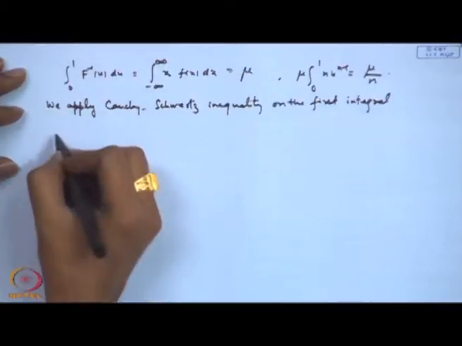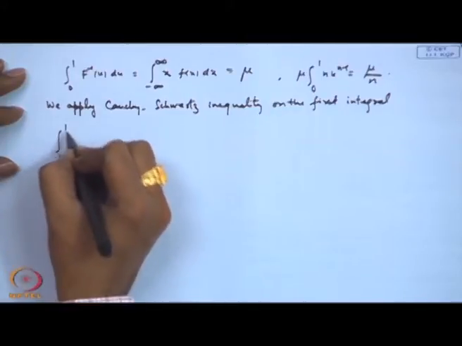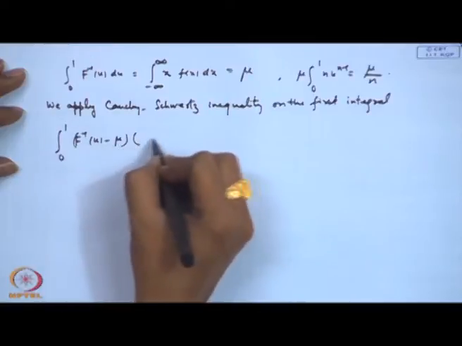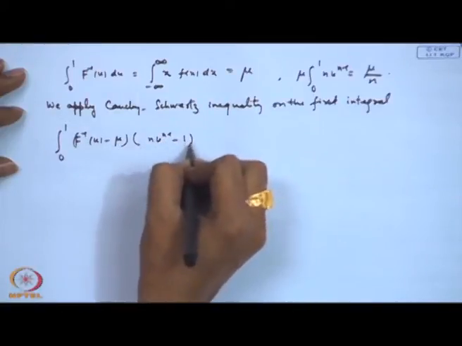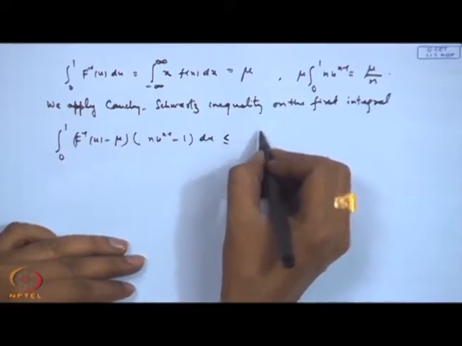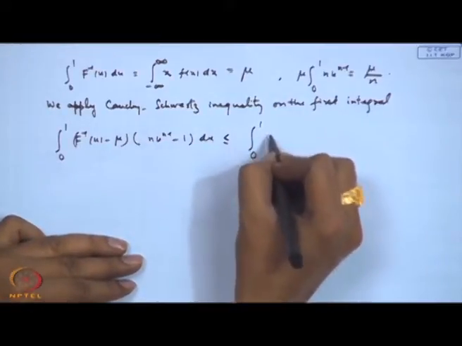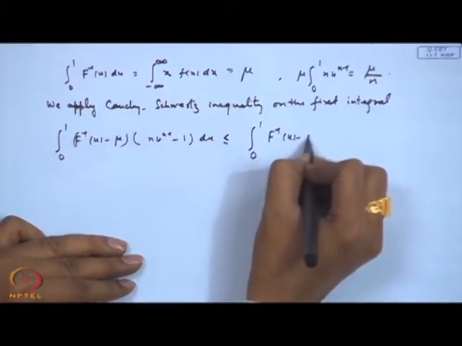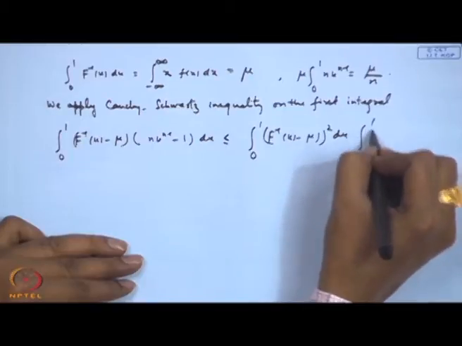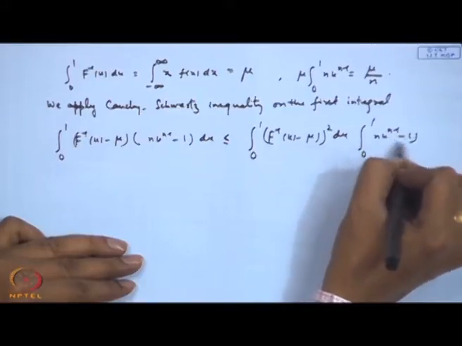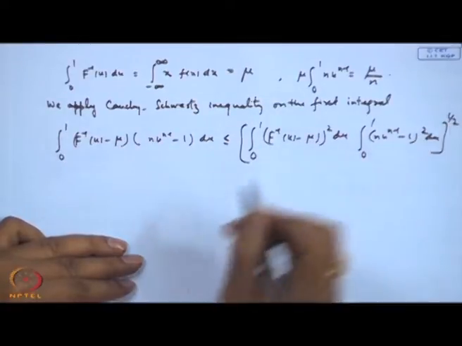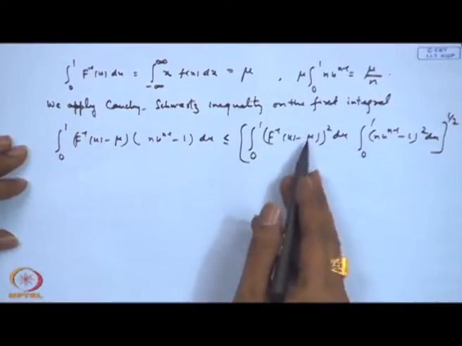So, this will give me that the integral 0 to 1 of (F inverse u minus mu) n u to the power n minus 1 du is less than or equal to the integral 0 to 1 of (F inverse u minus mu) whole square du, times the integral 0 to 1 of (n u to the power n minus 1) whole square du, whole to the power half. Once again, what are these terms?